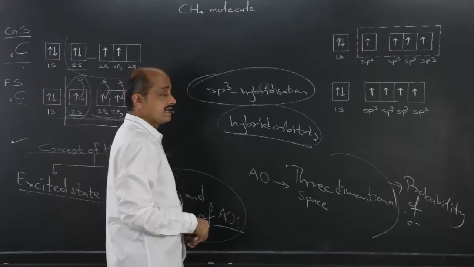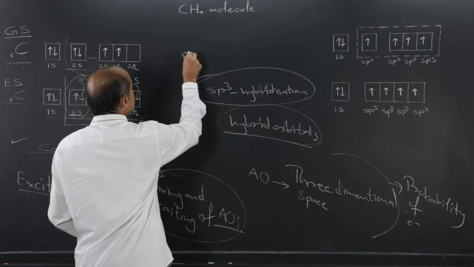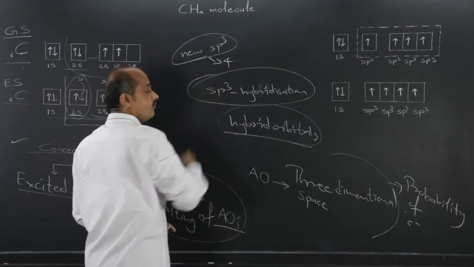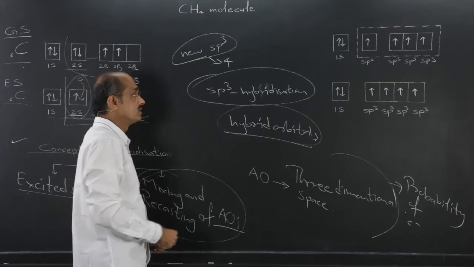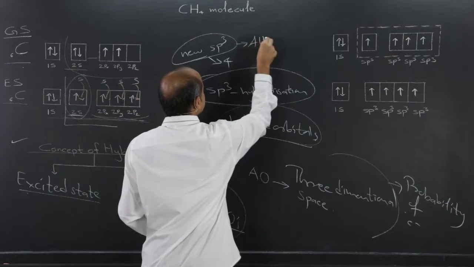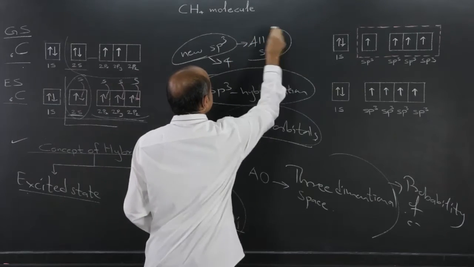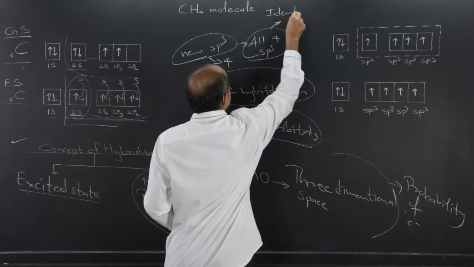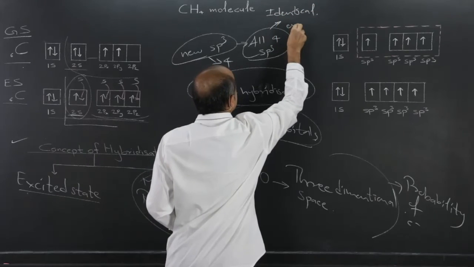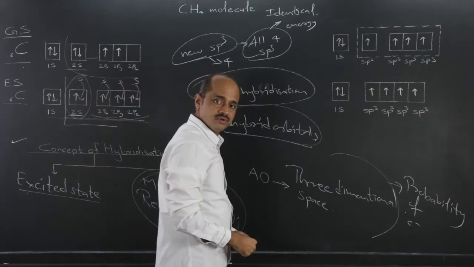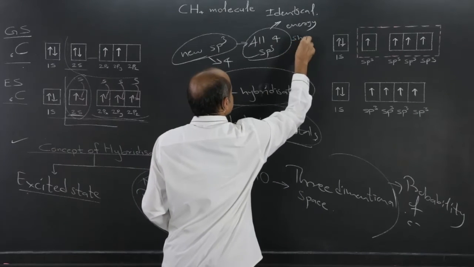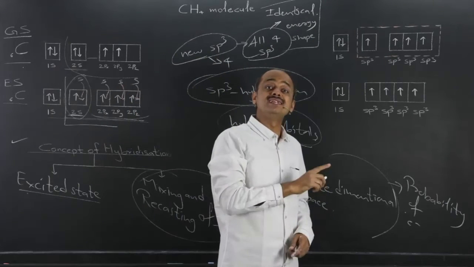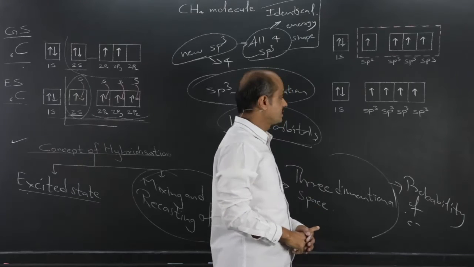One more important thing is that 4 sp3 hybrid orbitals are produced. These all four sp3 are identical from the energy point of view and shape point of view, and therefore each of these new hybrid orbitals is named sp3, sp3, sp3, sp3.